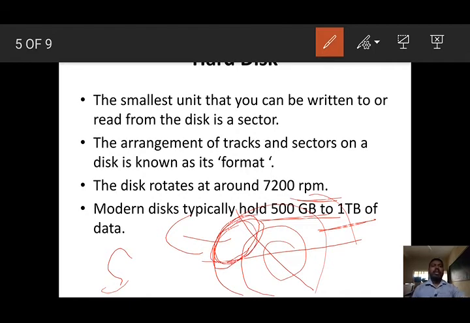Dear students, each ring is called a track. The track is divided into sectors. Only one sector is the smallest unit that you can read or write data. And what is the term format? The arrangement of tracks and sectors on the disk is called format. And what is the revolution speed? The disk rotates at around 7200 revolutions per minute. In the modern disk, what is the storage capacity of a hard disk? 500 GB, 1 TB, 2 TB.